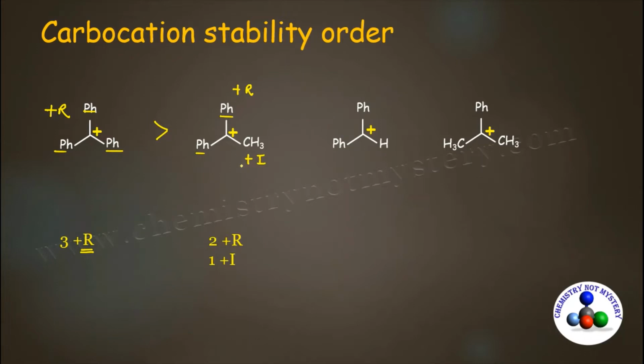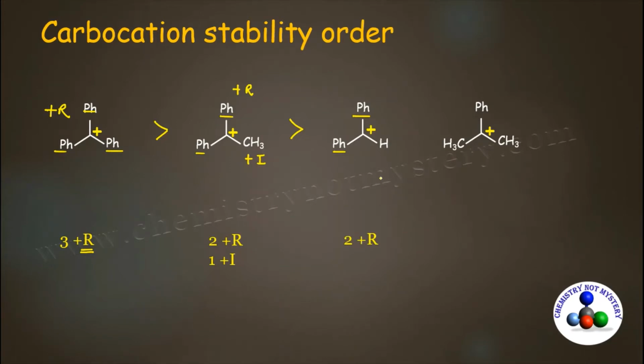Now compare the second and third carbocation. In the third carbocation there are two phenyl groups. Because of that there will be 2 plus R effect. And there is one hydrogen, which doesn't contribute to the stability of the carbocation. So the second carbocation will be more stable than the third carbocation.